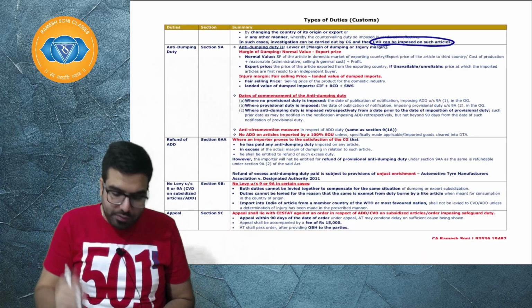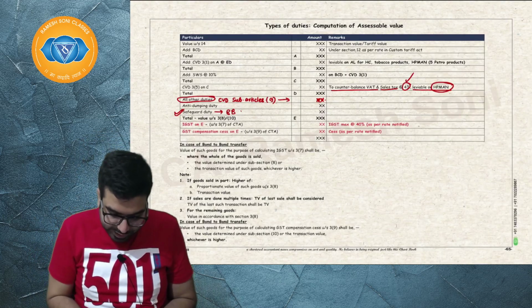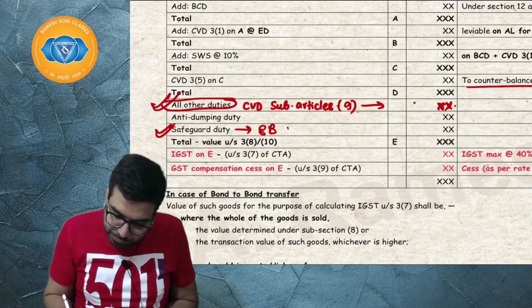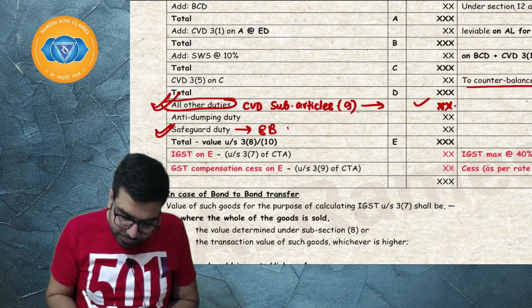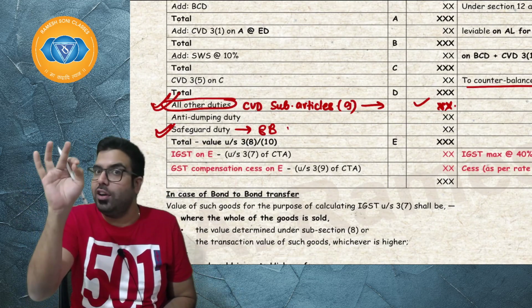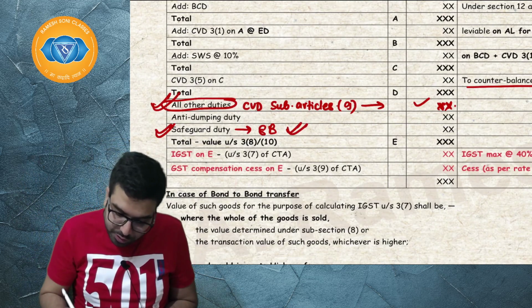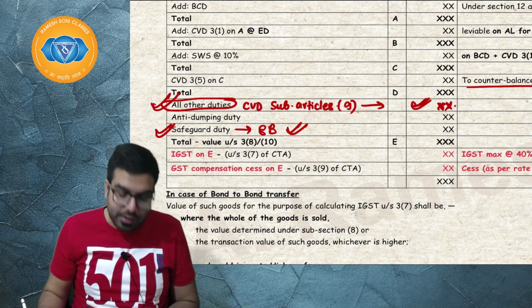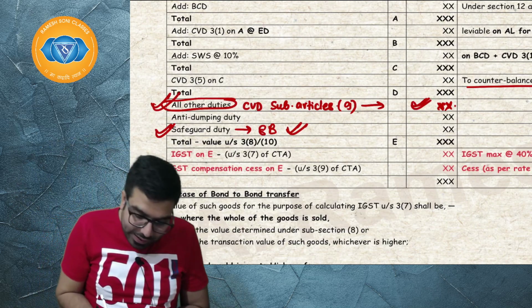Here we are done with safeguard duty. Next. Sorry, we are done with CVD on subsidized article. We have covered safeguard duty, we have covered CVD on subsidized article, and we will also charge anti-dumping duty.